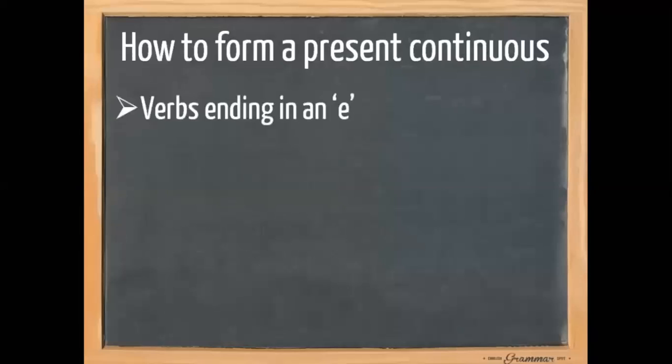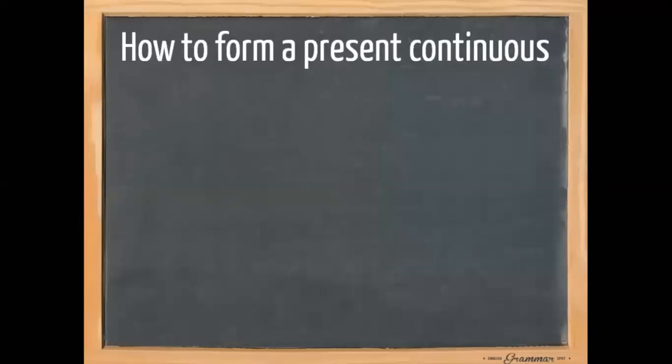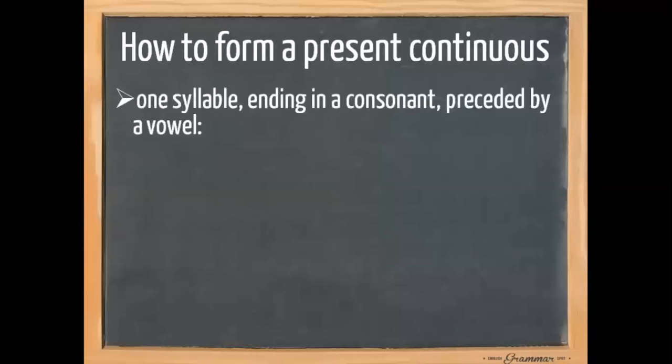Now we need to pay extra attention to verbs that end in an E, such as take and make. These verbs drop their E. Take a look at the examples. I am taking the bus to school. He is making dinner.